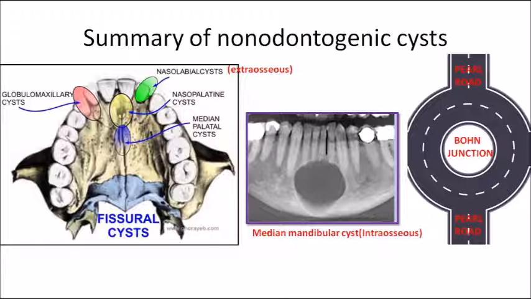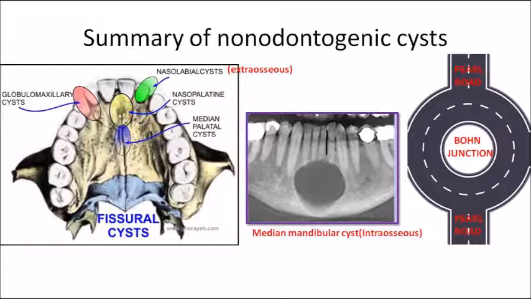The first one, can you see the nasopalatine cyst? In the first picture, the nasopalatine cyst is seen in the incisive canal region. Posterior to that, just behind, you can see the median palatal cyst. That is why I told you that behind the nasopalatine cyst you can see the median palatal cyst. Then thirdly, the globulomaxillary cyst. Can you see? The globulomaxillary cyst is seen between the lateral incisor and the canine as an inverted pear shape. Can you see an extraosseous variety? In that picture itself, there is an extraosseous cyst given, the nasolabial cyst. The nasolabial cyst is seen in that particular area, and it is an extraosseous soft tissue cyst.